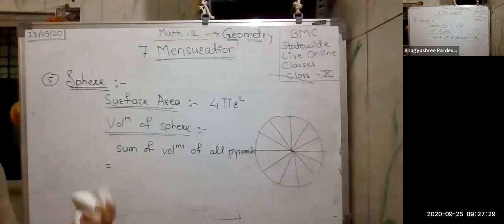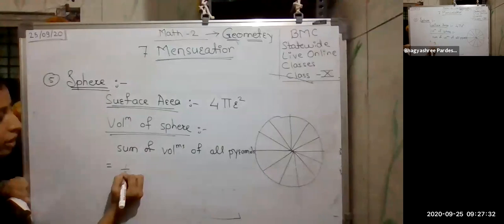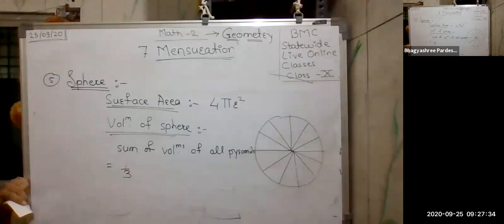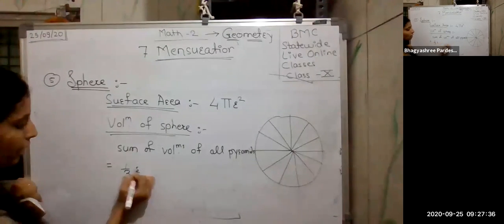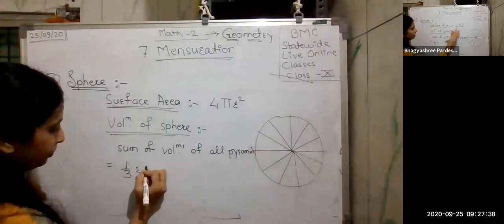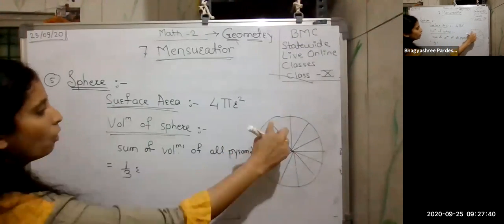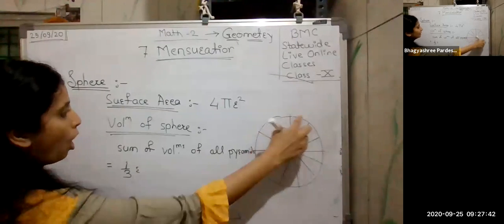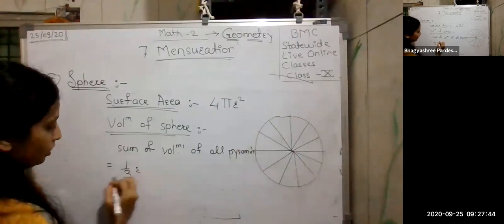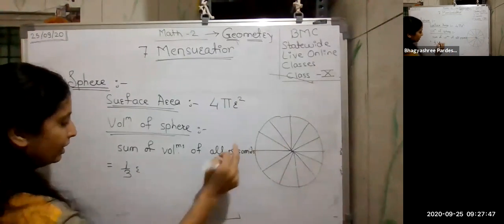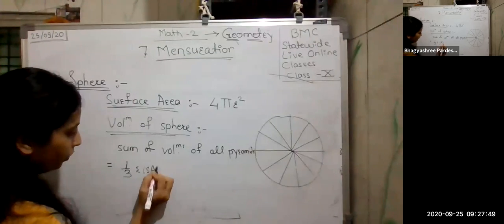Okay, there's no need. I can directly add the sum of the volumes of the pyramids. So it is 1/3 into the radius into the surface area. Obviously, the portions which I am forming are nothing but the circles here. So 1/3 r, that is this radius, into the surface area.